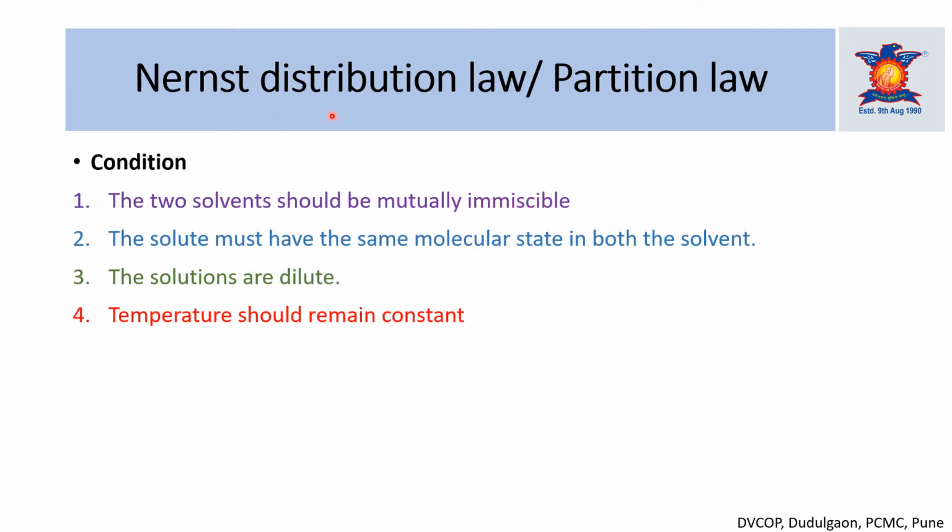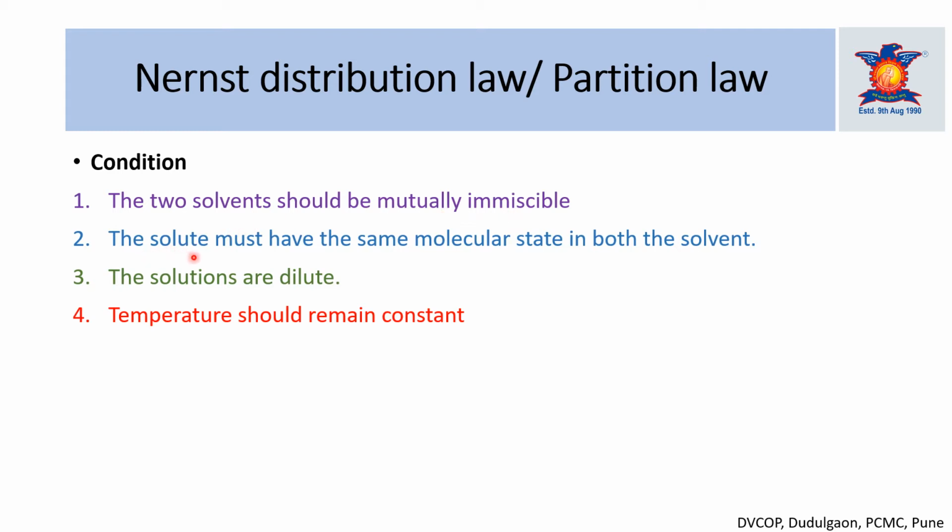Now we will discuss the basic requirements or conditions to carry out this distribution law, or to determine the partition coefficient of any drug. The first condition is that the two solvents should be mutually immiscible. Means when we perform the experiment for the partition coefficient, the two solvents which we use must be immiscible in each other.